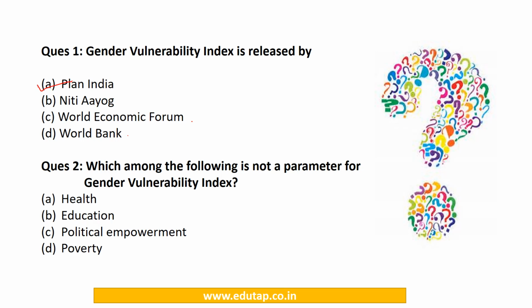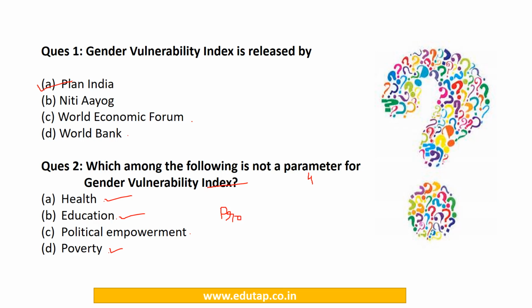Then moving on towards question number 2. Which among the following is not a parameter for the gender vulnerability index? The options are option A, health; option B, education; option C, political empowerment; and option D, poverty. We have already discussed there are 4 parameters for this index. These are health, education, poverty, and protection.